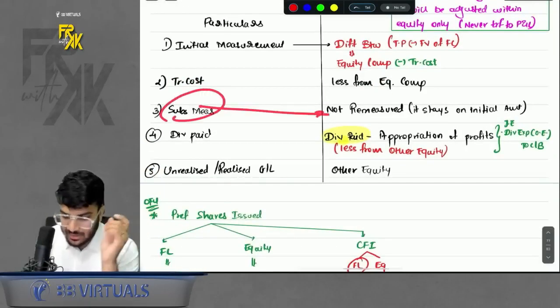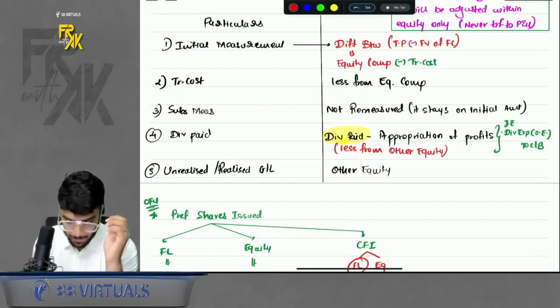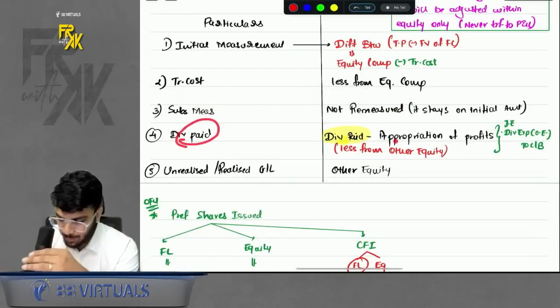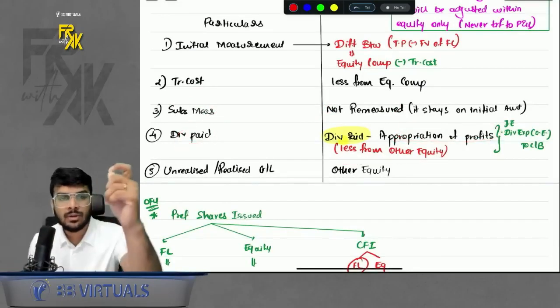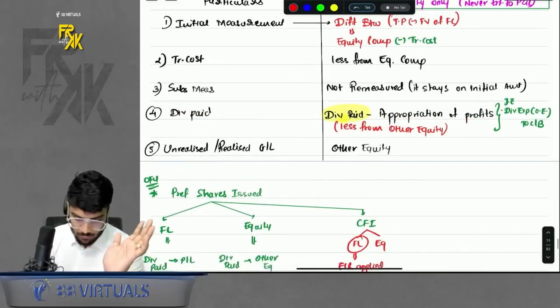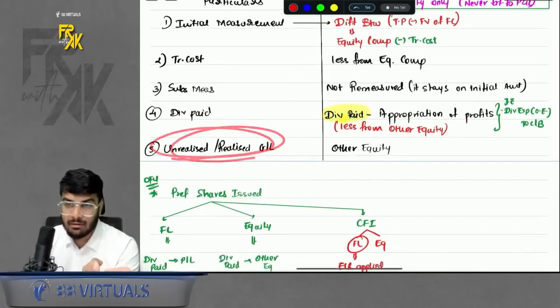Subsequent measurement, it is never remeasured. It's still the day one amount. Okay, what if you pay a dividend? It is appropriation of profit. You will deduct it from your reserves, not your profit and loss. Acha, what if any gain or loss arises on settling the equity element?